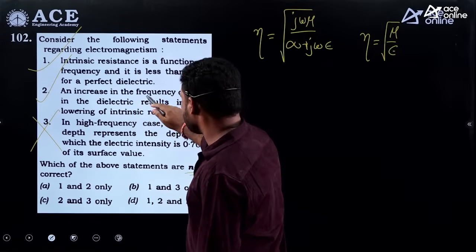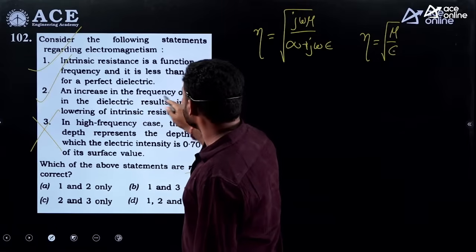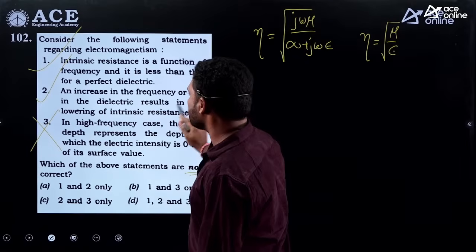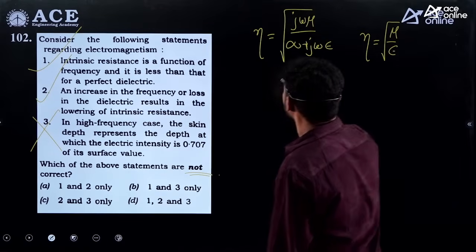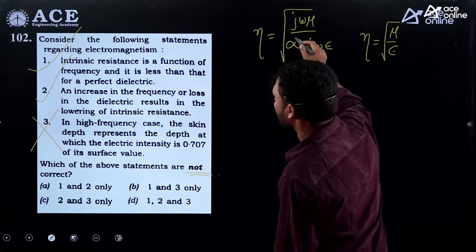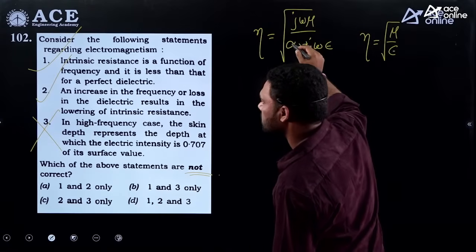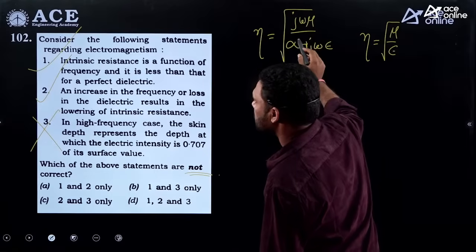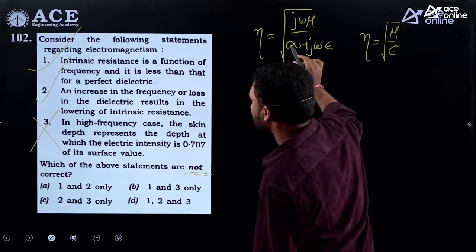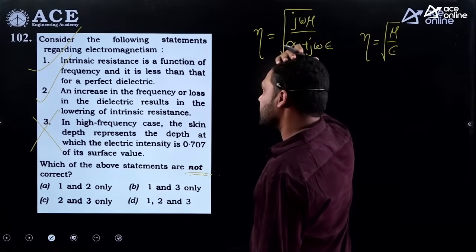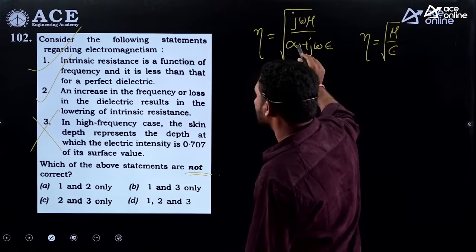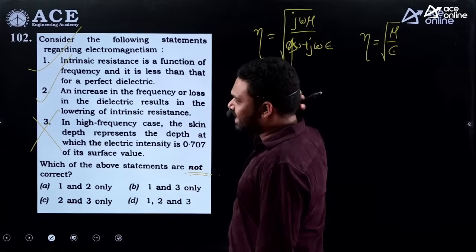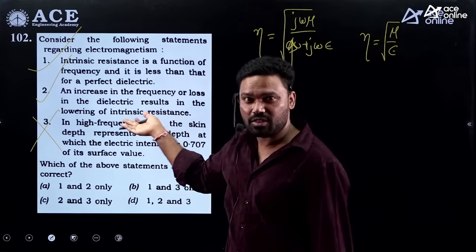So an increase in the frequency or loss in the dielectric results in the lowering of the resistance. He said loss in the dielectric. Yes, so if this is increasing, the intrinsic impedance decreases. So the second statement is also correct.